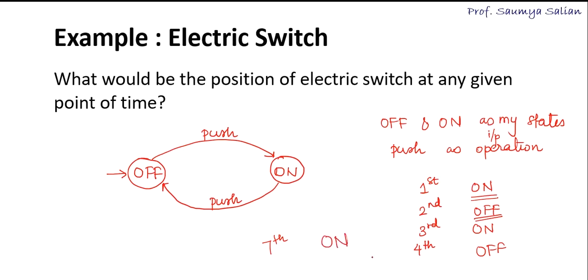So this is a very informal example wherein my machine has been designed, wherein I'm moving from one state to another based on some input.